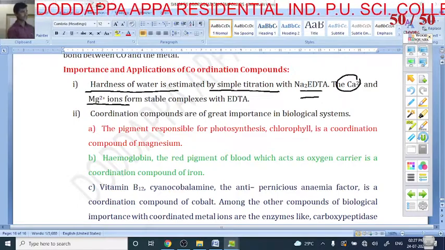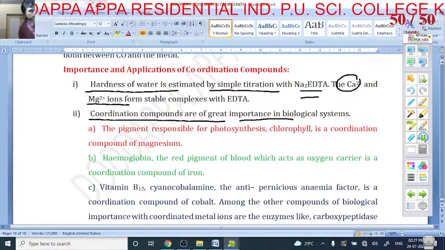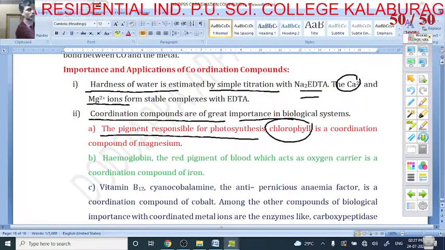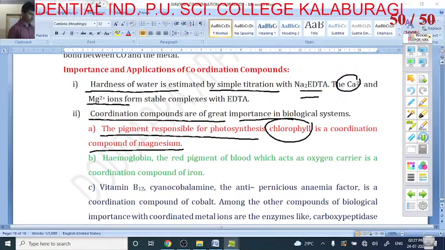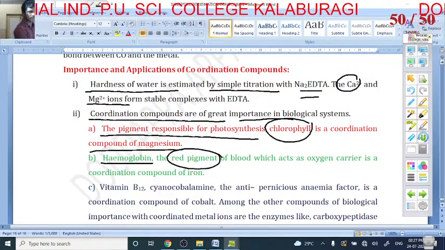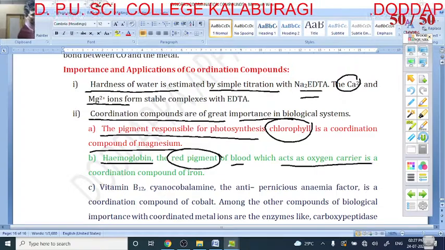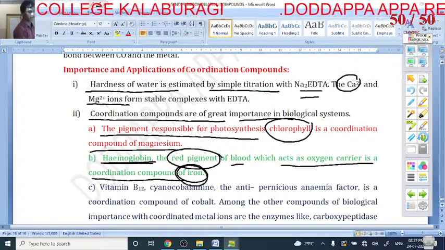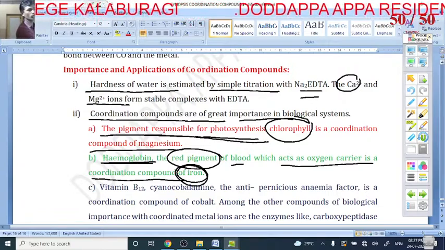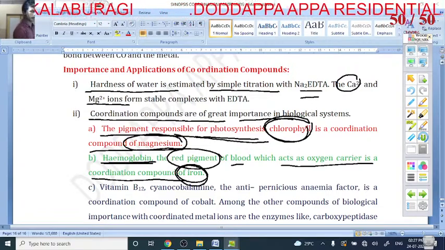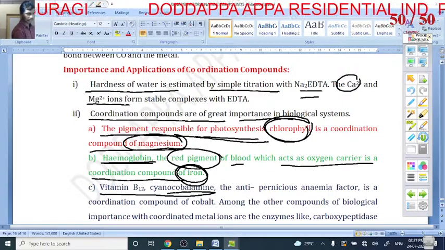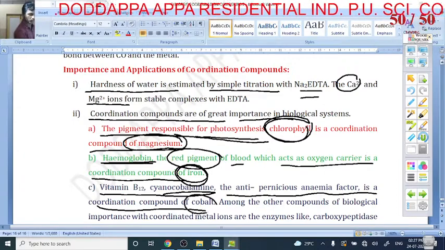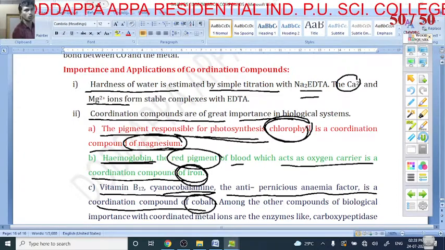Coordination compounds are of great importance in biological systems. The pigment responsible for photosynthesis is chlorophyll, a magnesium complex. Next, hemoglobin is the red pigment of blood, which acts as an oxygen carrier; it is a coordination compound of iron. Chlorophyll is a coordination compound of magnesium. Vitamin B12 is called cyanocobalamin, an anti-pernicious anemia factor, and is a coordination compound of cobalt.